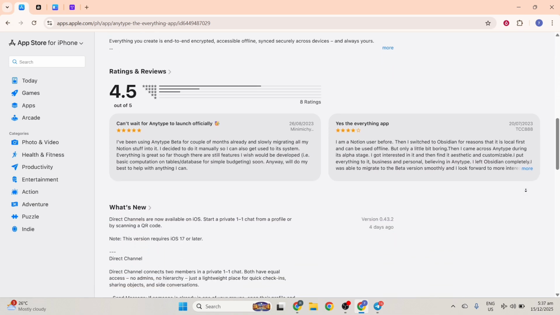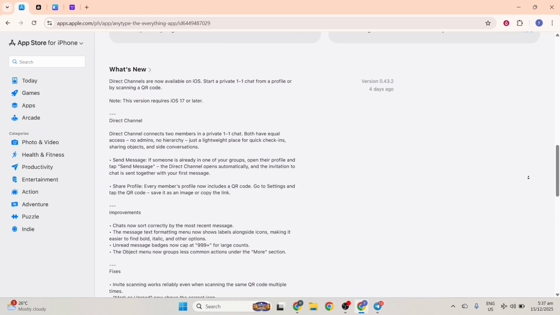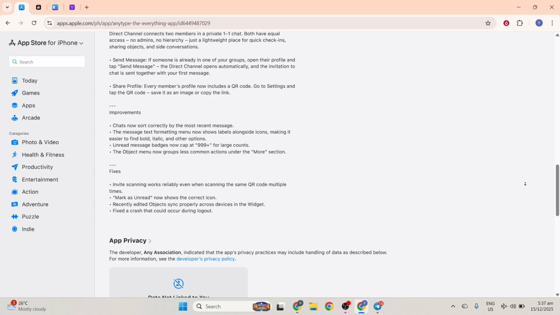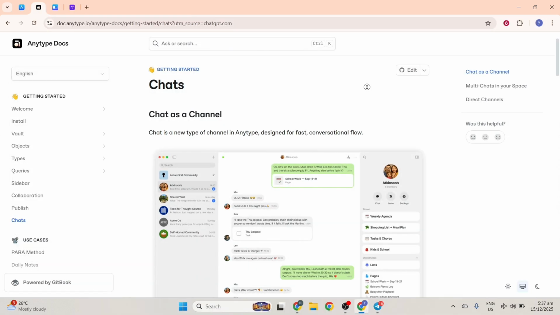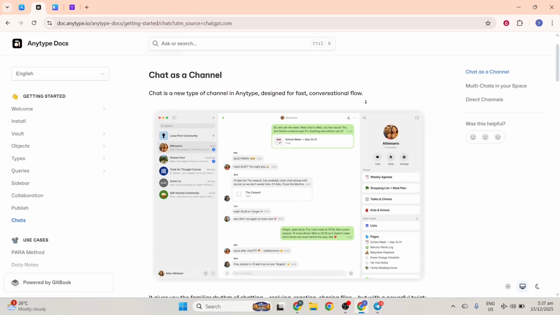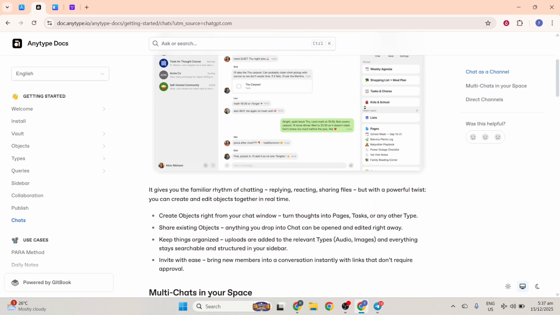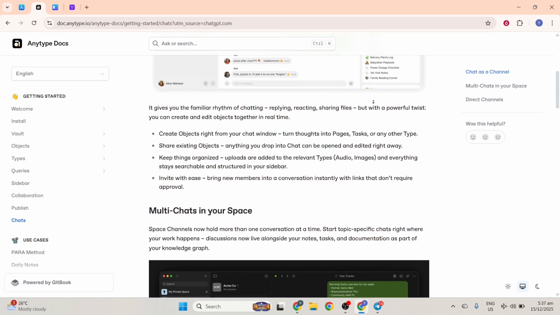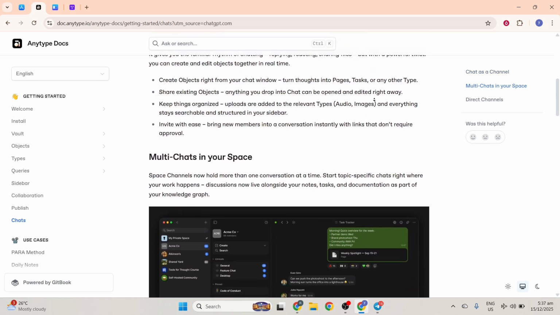So instead of juggling separate tools for messaging and knowledge work, you can hold conversations right beside your shared content and files. This lets you create or edit objects like pages and to-dos directly from a chat window, share them instantly with teammates, and keep everything searchable in your workspace.